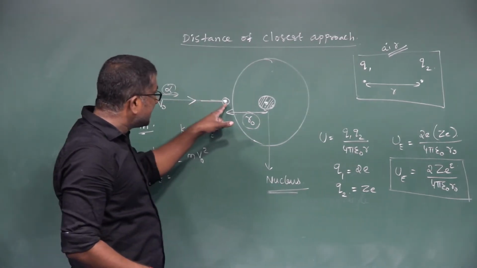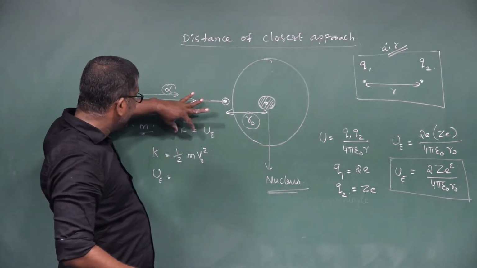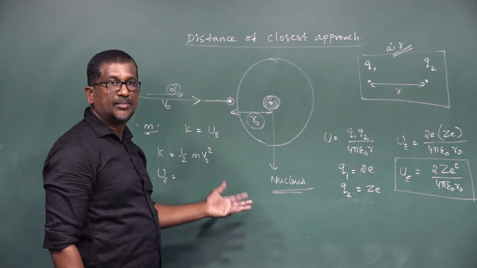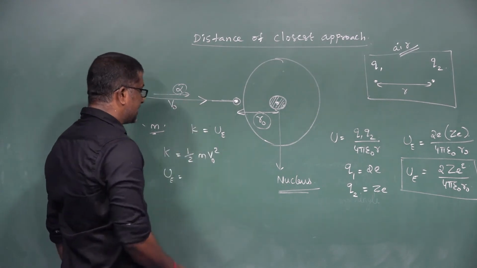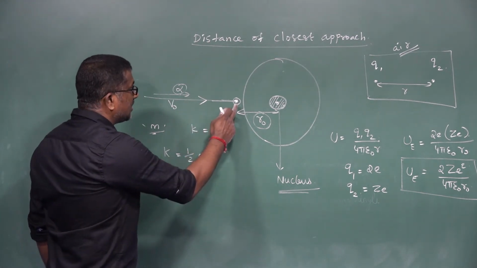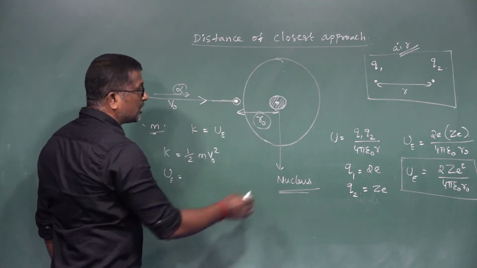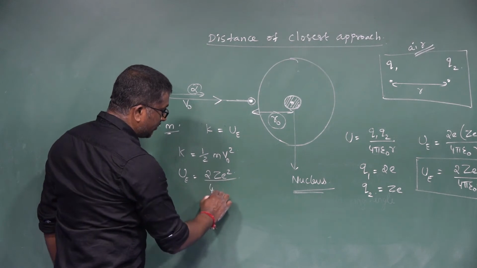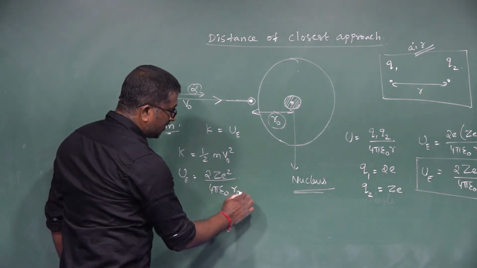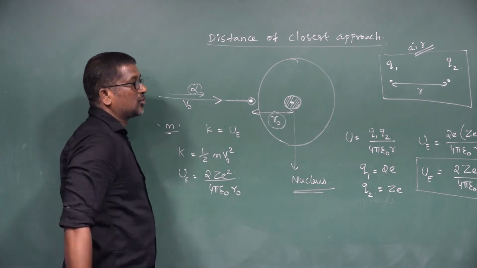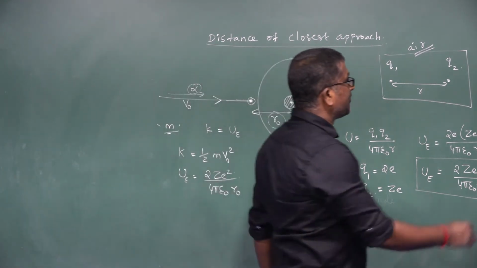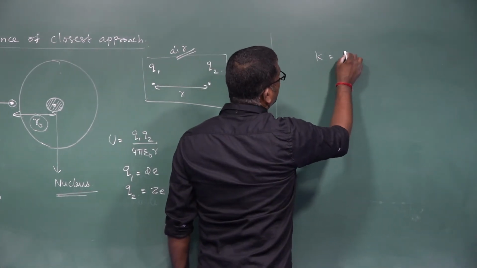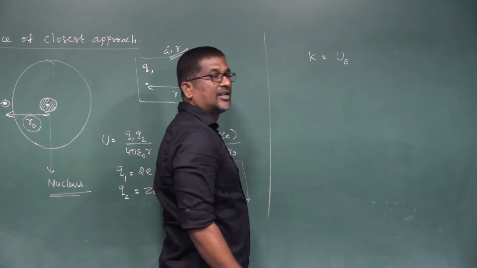When the alpha particle reaches this point, the kinetic energy of the alpha particle is completely converted into electrostatic potential energy. Right? So the electrostatic potential energy between the alpha particle and the gold nucleus is given by 2Z e square divided by 4 pi epsilon naught R0, where R0 is the distance of closest approach.